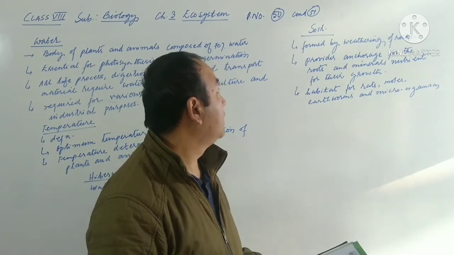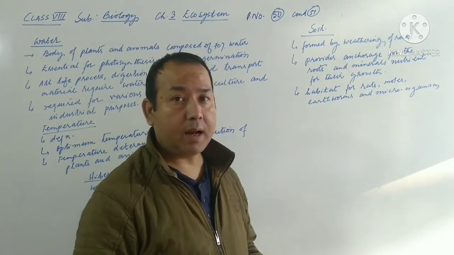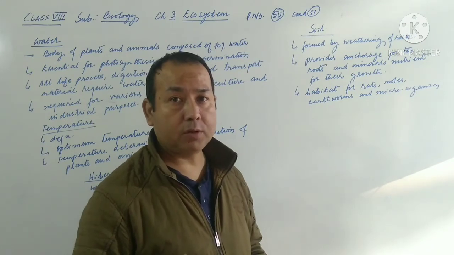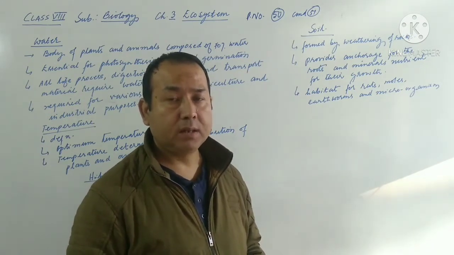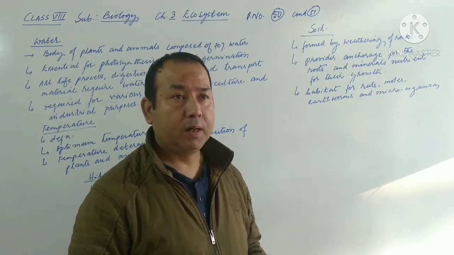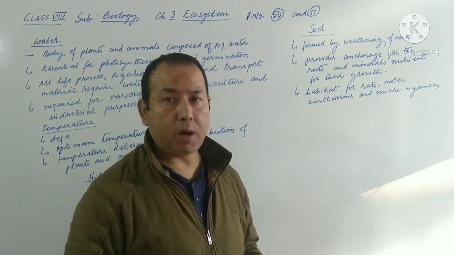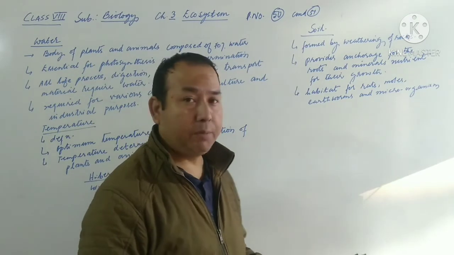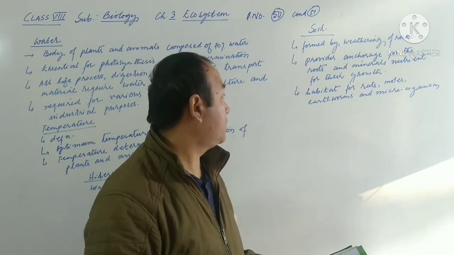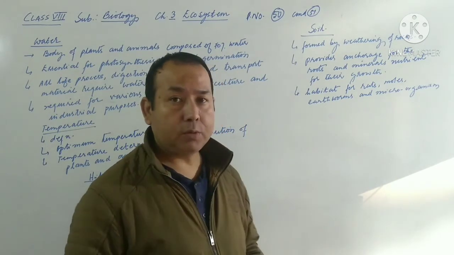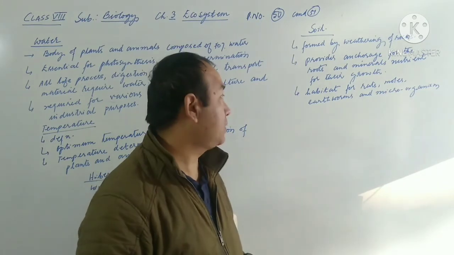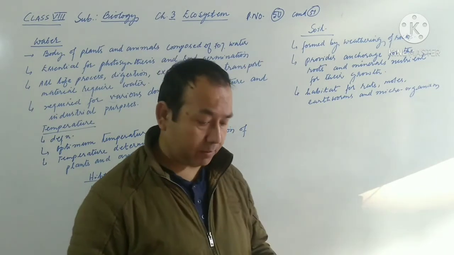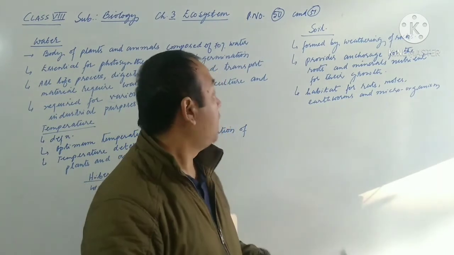Then again, the soil is the main storehouse of minerals or nutrients for plants. Plants usually absorb nutrients from the soil only, so plants depend on the soil for their nutrients. This soil also provides habitat for many animals such as rats, moles, earthworms and microorganisms. So this is about the soil.